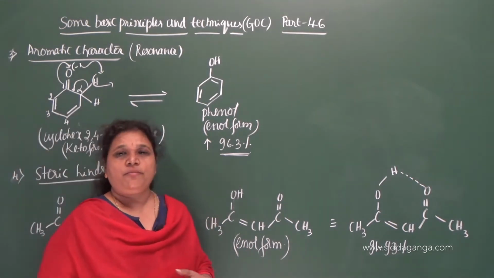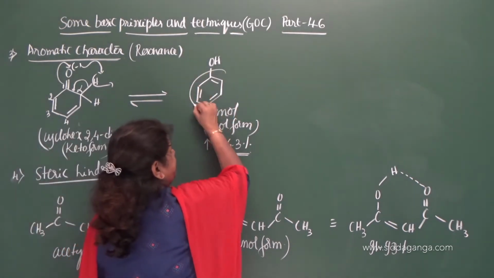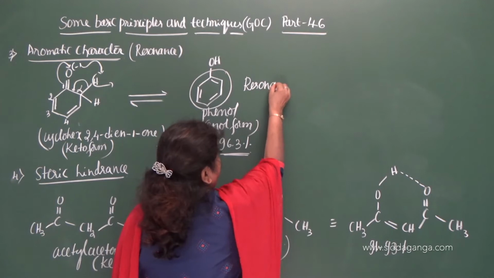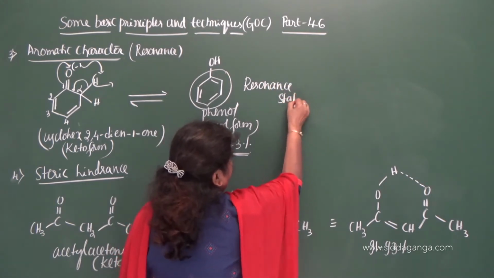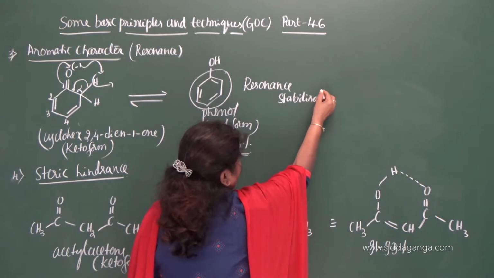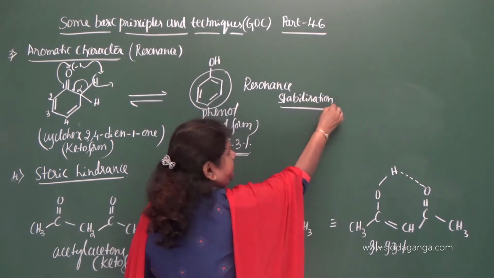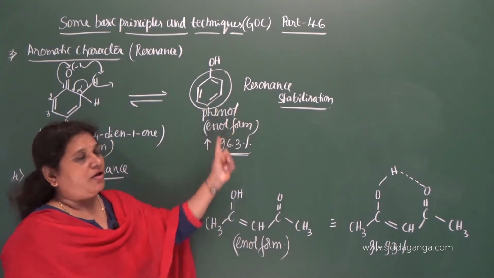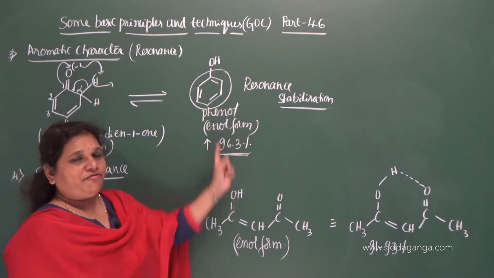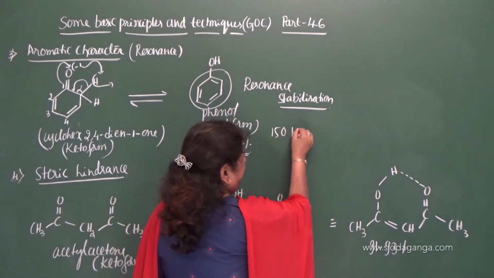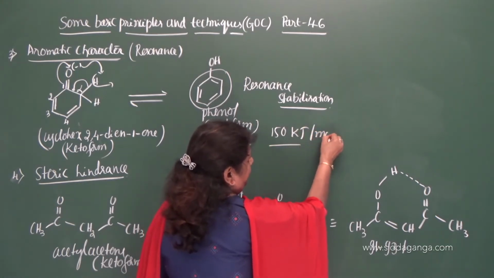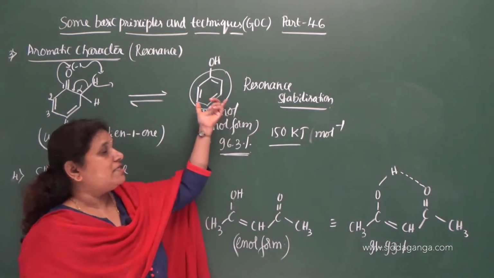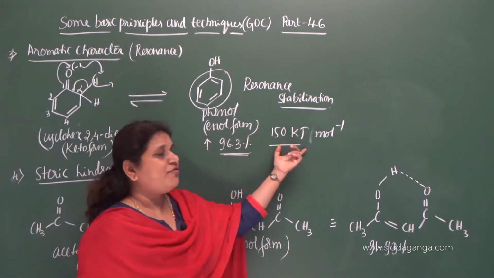So why is the phenol form more stable? Because of this benzene ring, and this benzene ring stabilizes the molecule through resonance stabilization. You know that the resonance energy of the benzene ring present in phenol is around 150 kilojoules per mole, correct? So the resonance energy of the benzene ring present in a phenol is around 150 kilojoules per mole.